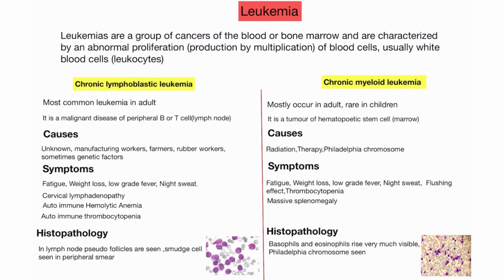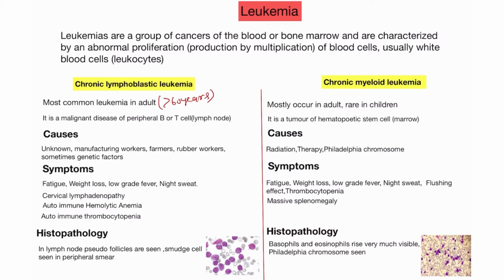It mostly occurs in adults, at which age? Age greater than 60 years. And it is a malignant disease of peripheral B or T cells. In ALL I discussed that it is a precursor B and T cell disease.